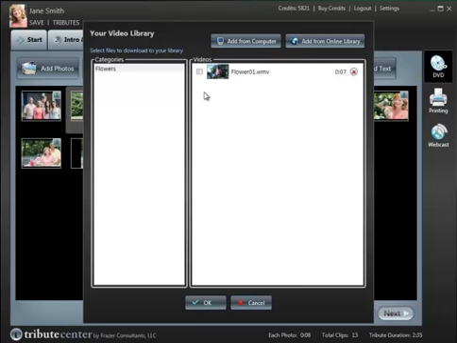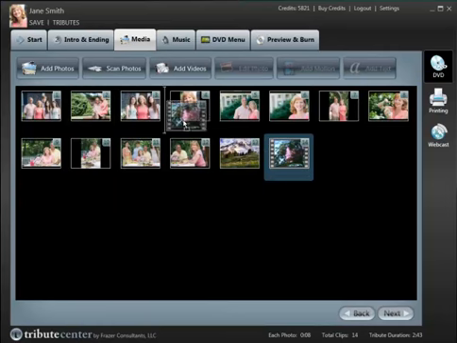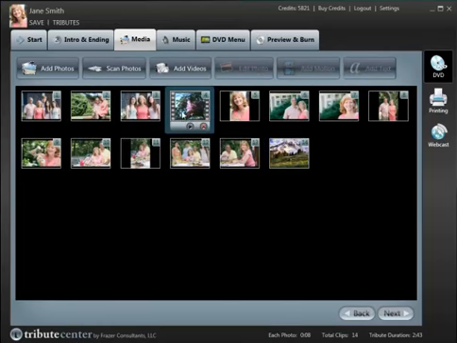Once it downloads it to your library once, you never have to download it again. Check mark the one you want, hit OK. That'll insert the video at the end of your project. Then you can drag and drop the video to perfectly position it wherever you wish. You can put in as many or as little video clips that you want.